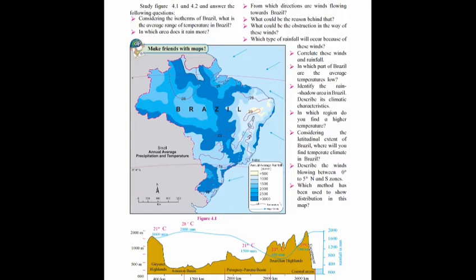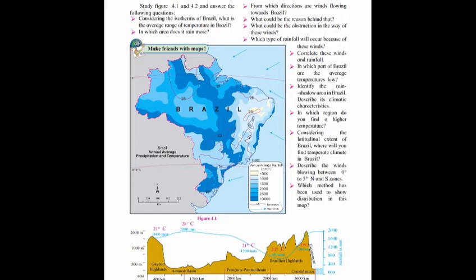And the answer is the rain shadow region is found to the northeast of the Brazilian Highlands. In Brazil, it receives only 0 millimeters to 500 millimeters of average annual rainfall. The average annual temperature in this region is between 23 degrees Celsius and 28 degrees Celsius.